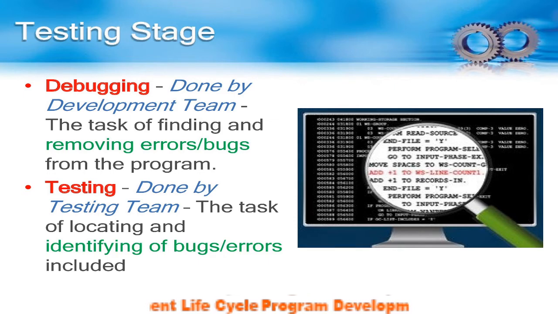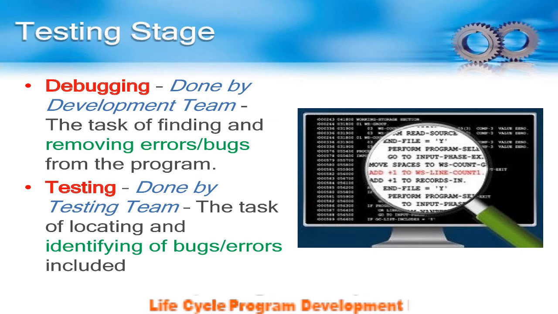So first is debugging, done by the development team. The task is finding and removing errors, bugs from the program. And for testing, done by the testing team, the task of locating and identifying bugs and errors is included. If any error is available in our programs, it won't run.